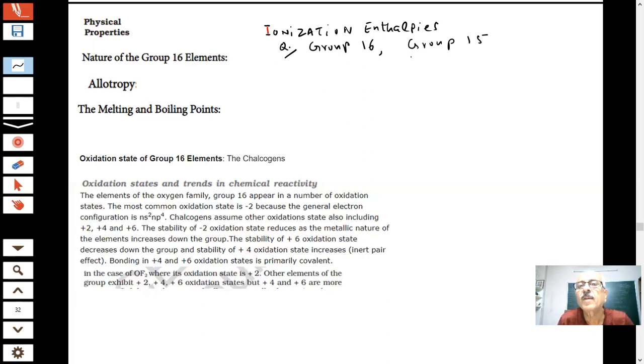Group 16 will have a lower ionization enthalpy. Why? The question is given: why is the group 16 ionization enthalpy lower than group 15? Sir, because group 15 has extra stable half-filled p orbitals, an extra stable valence electron configuration.